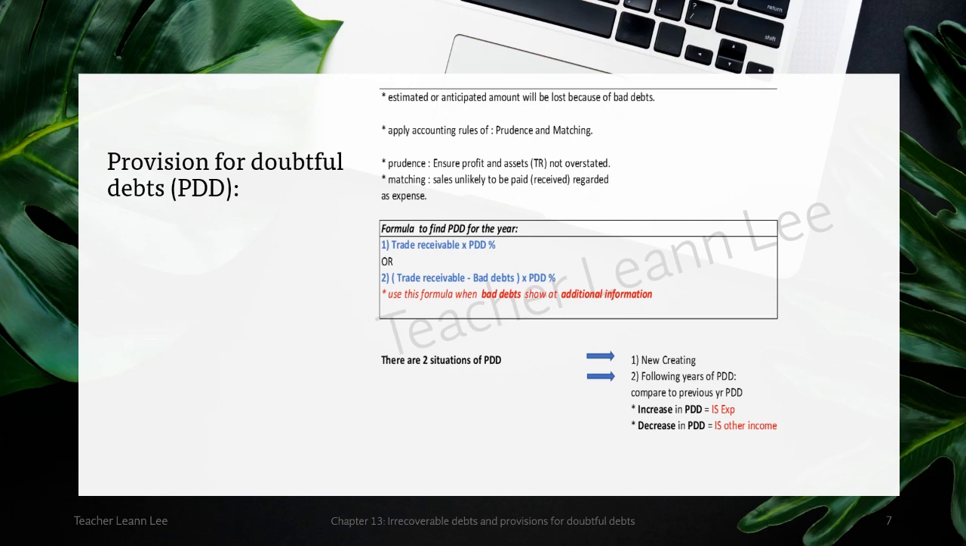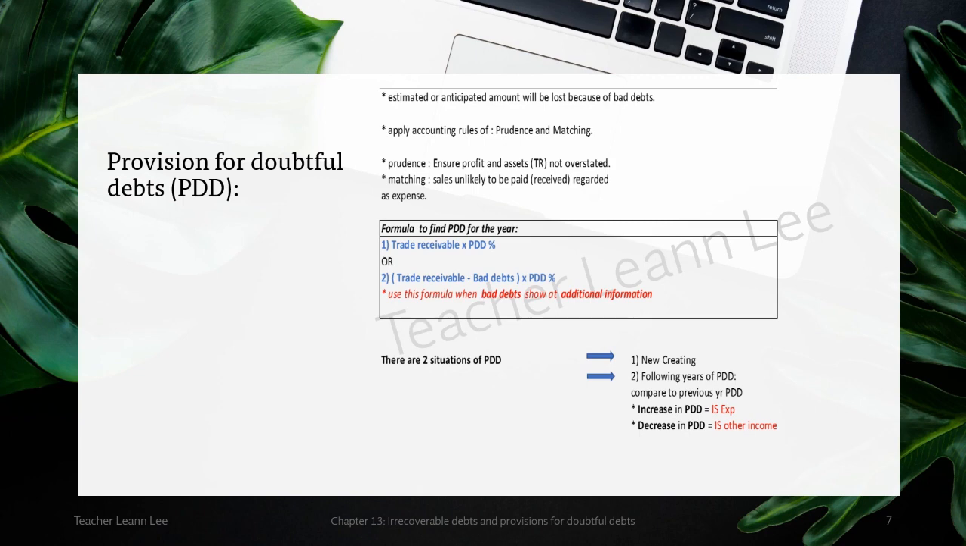Since the bad debt happens, now my job is to estimate the provision for doubtful debt. Provision for doubtful debt, the PDD, means that since I have bad debts happen, I want to be prudent. I don't want the bad debts to happen suddenly and only then I declare, because then my profit for the year compared to last year will suddenly drop dramatically. So to be prudent, every year I prepare a little bit of estimation of the bad debts, so my profit for the year won't drop dramatically, and it will be constantly reduced a little bit.